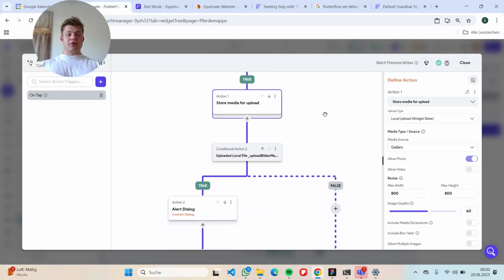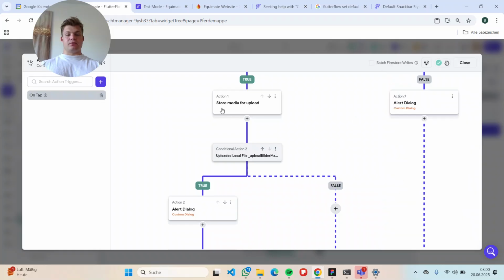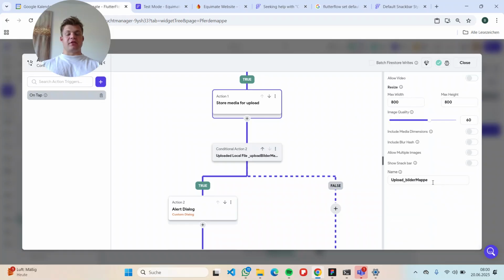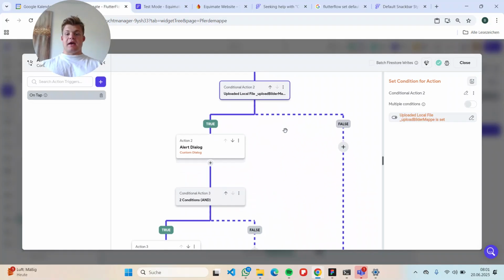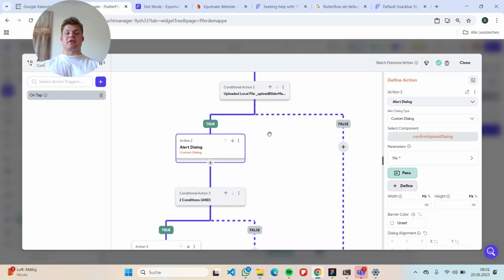At first, we are just uploading the file locally. So select local here and set the name. What we're getting here is just an uploaded file, so a variable that contains the file, basically. Then we are checking whether the file is actually set, and if it's set, then we are starting this second action. This action actually just contains the upload to Firebase action.